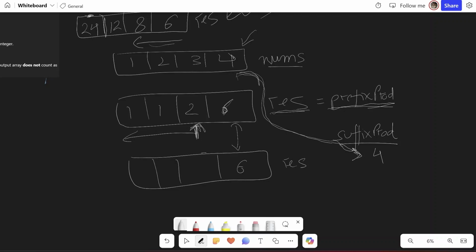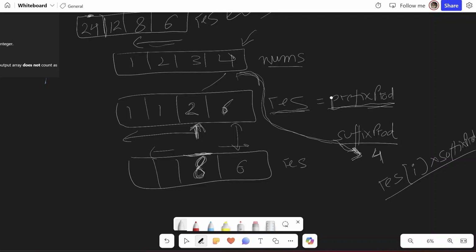I'll start from this place. So for this place, what will be the answer? The product of the numbers on the left side multiplied by the product of numbers on the right side. So on the left side the product is 2 and on the right side the product is 4, which we just stored in this variable. So I will do res[i] multiplied by suffix prod. So 2 into 4, I'll make this 8.